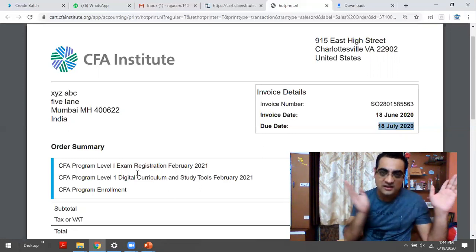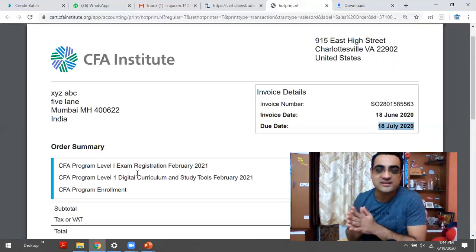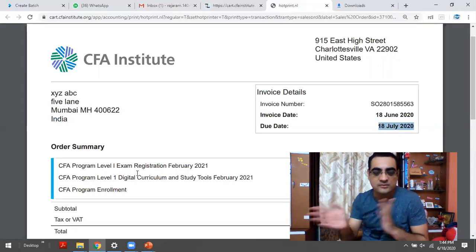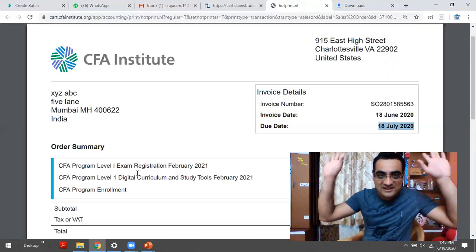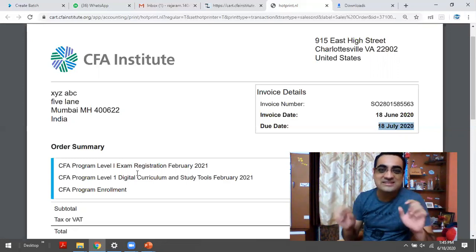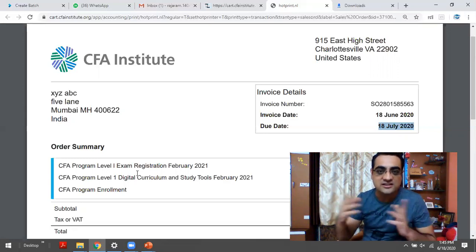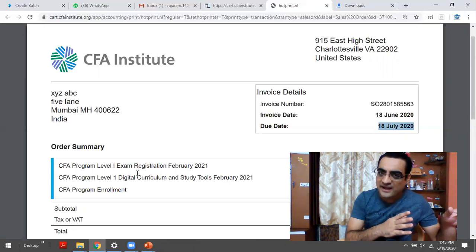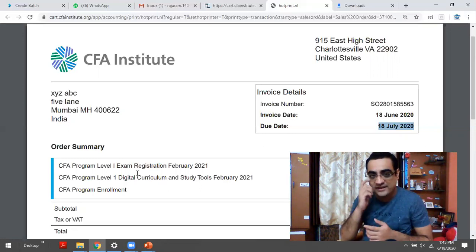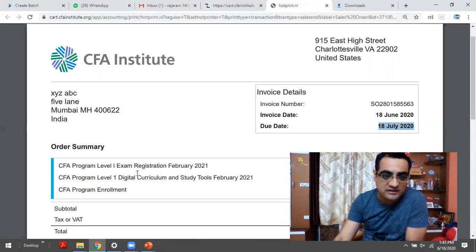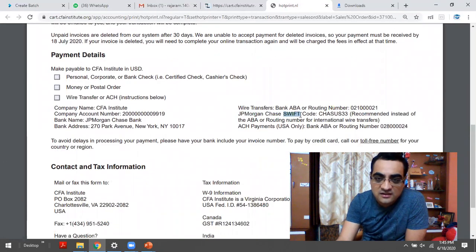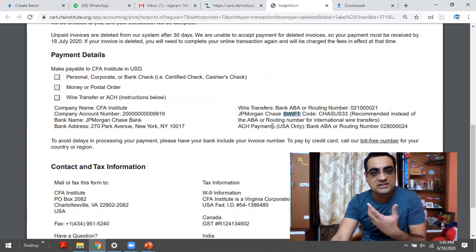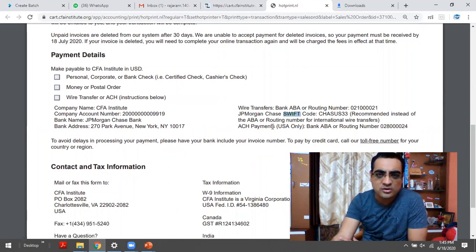I have an account with ICICI. I think Pooja has an account with ICICI. I have an account with Citibank, so I will be able to help you out with that. But suppose you couldn't find anyone who can help you with the international transfer online. You can always go to a bank and fill up a form which is called a SWIFT form. You can make a form for SWIFT transfer and you would be able to transfer it.